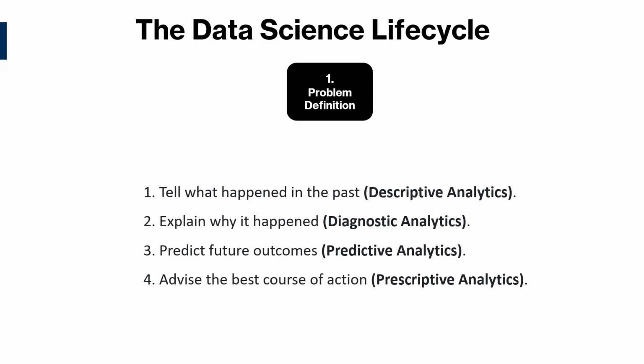So in our example, problem definition would involve determining what company X is mainly interested in. Do they want to know their current or past retention levels, or maybe what causes employee turnover in their company? Do they instead want to predict turnover or get recommendations on how they could retain the employees? The data scientists will also ask where they can get the data to do the analysis, which leads us to the next step.